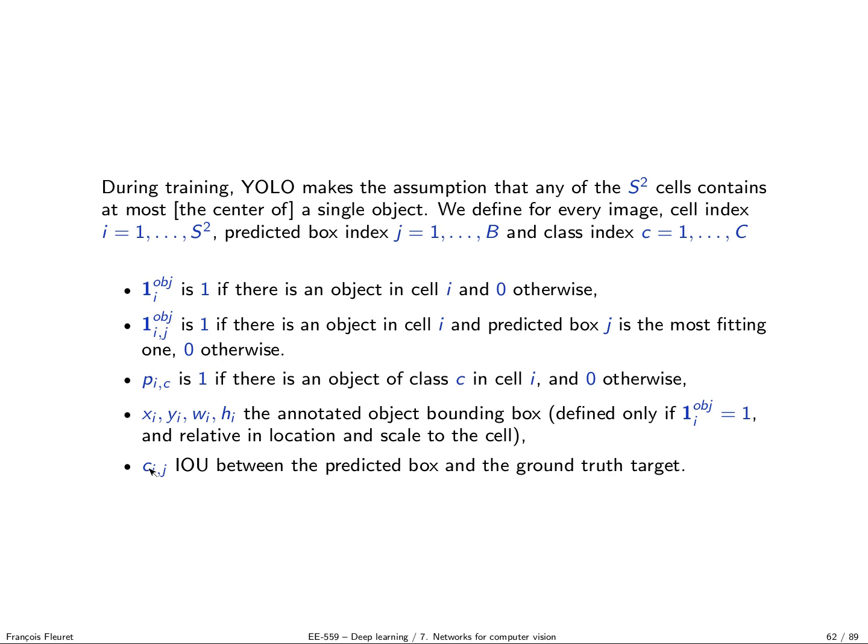So there is something a bit strange in the training, in the sense that before processing every batch, it runs the prediction over this image and does all the processing of matching the predicted boxes to the ground truth, to compute this quantity and this quantity. So you take all your boxes and in a cell, if there is truly an object there, compute which one of your boxes matches the ground truth the most. And you also compute how much each box fits the ground truth box.